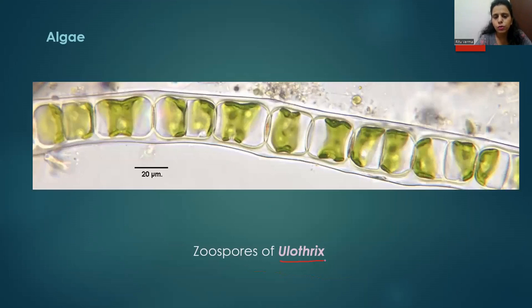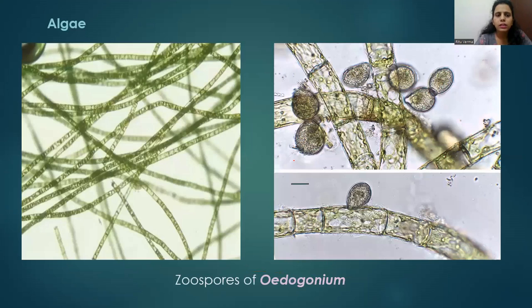Next is another alga called Ulothrix. Ulothrix is also an alga. This is the microscopic image of this particular alga, and this alga also reproduces by producing zoospores. The third alga is Oedogonium.